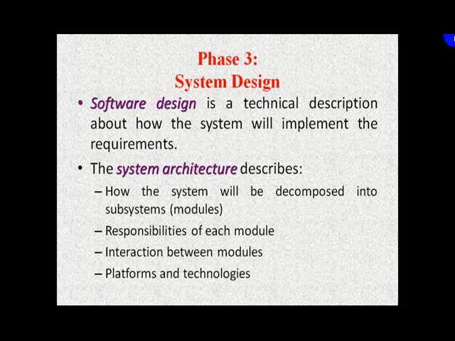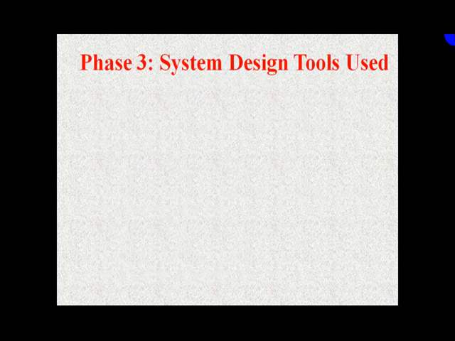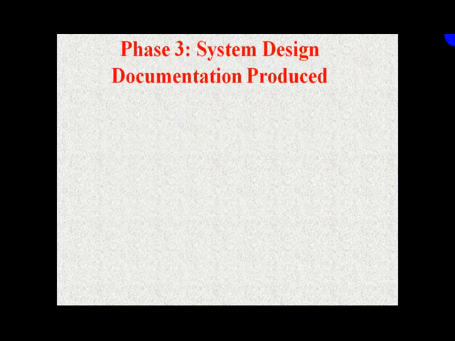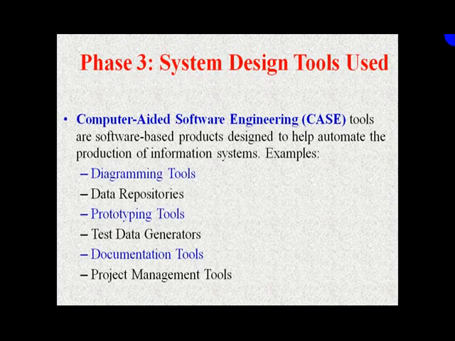So system architecture, it describes how the system will be decomposed into subsystems. What would be the modules? What would be the responsibility of each module, interaction between the modules, and what would be the platforms and technologies that will be utilized. Now again, next is what are the tools that are used. So like in analysis we have talked about various tools, similarly, here also we will talk about what are the tools used in system design.